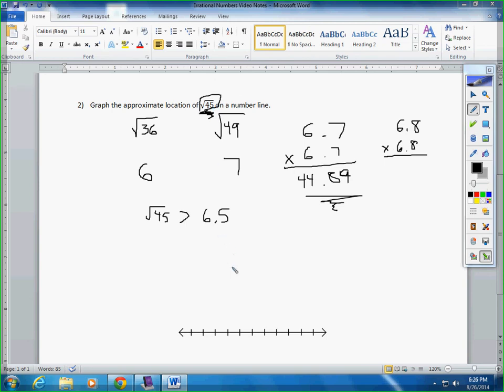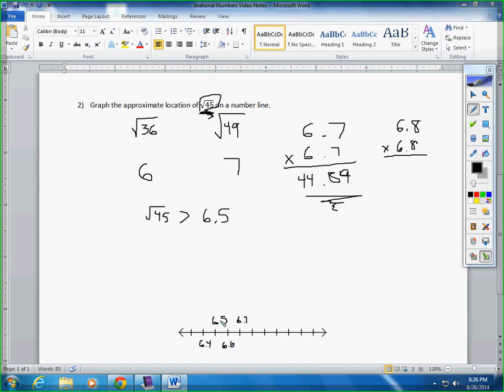But we're not done. The problem says, please graph it on a number line. So let's come to the bottom here. Let's fill out our number line. 6.4, 6.5. Oh boy, this is difficult, folks. 6.6. I'm going to have to get a better writing utensil. 6.7.